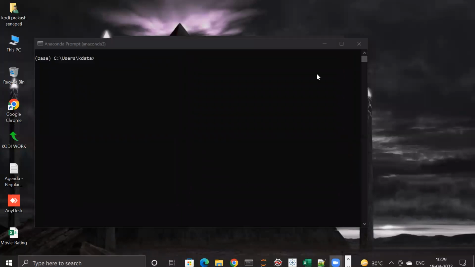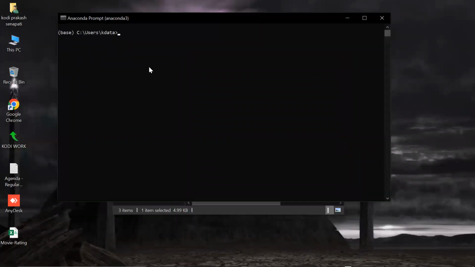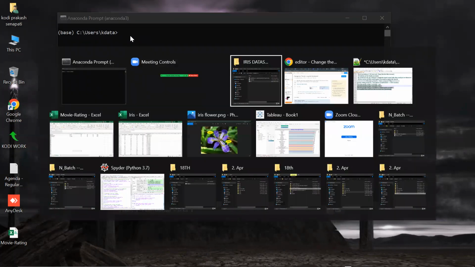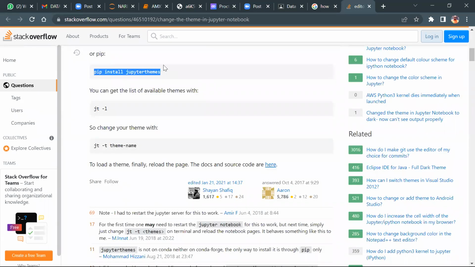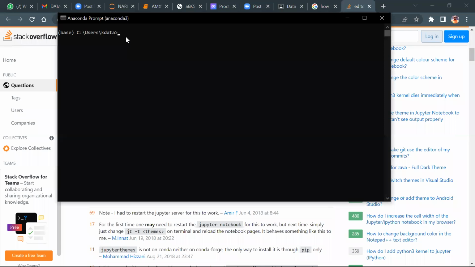Very simple. So pip install jupyterthemes. Or else, did you see? Let me show you. See, you need to install any packages. Let's try, maybe pip install numpy. Enter. Can you check, everyone?